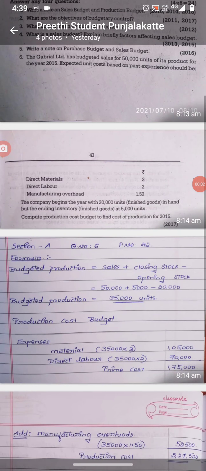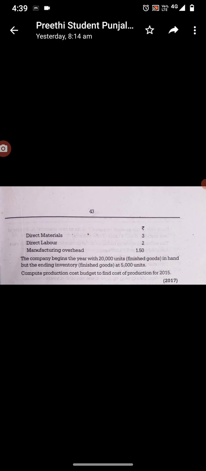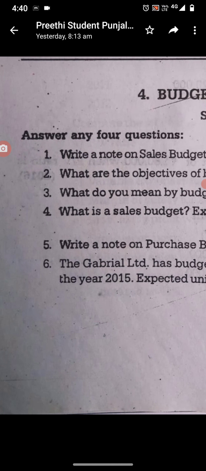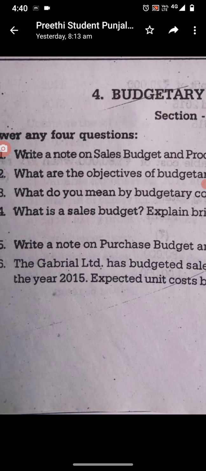Hello students, we will move on to the new chapter today, and that is budgetary control, the fourth chapter of final year cost and management accounting. Today we will first analyze the questions which came from this chapter from an exam perspective, and later we will move on to the conceptual and introduction part.